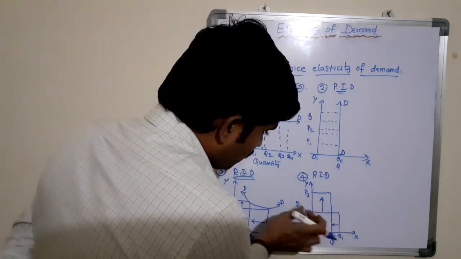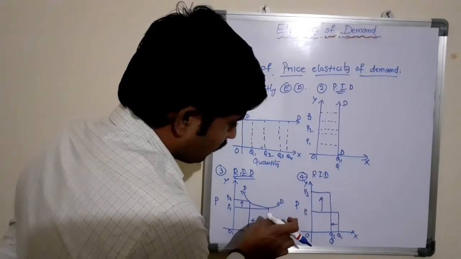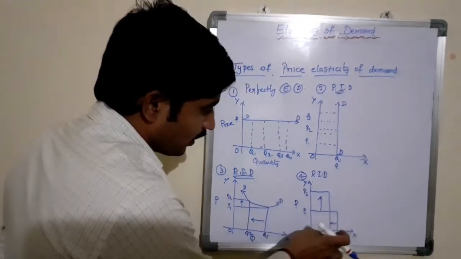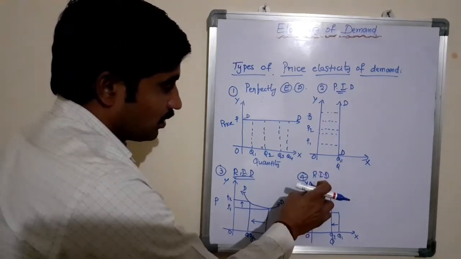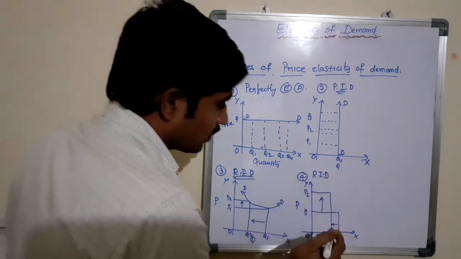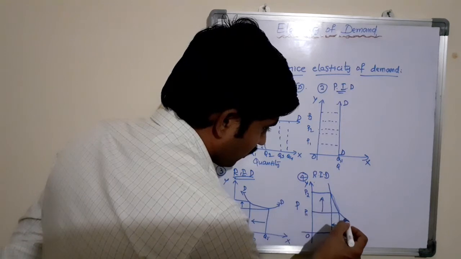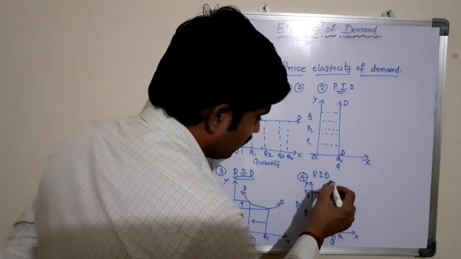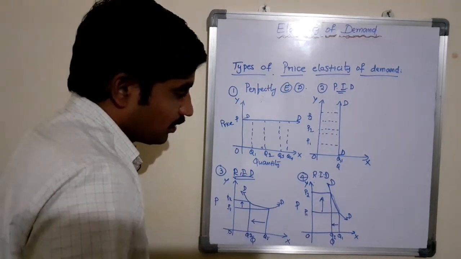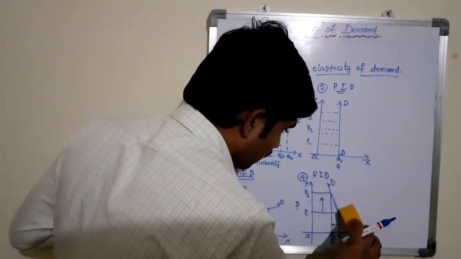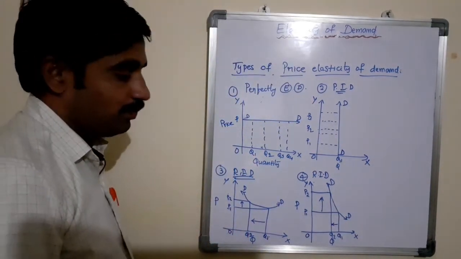Here the proportionate change in price of the product is more than the proportionate change in quantity demanded, which is said to be relatively inelastic demand, where the demand curve is a hyperbola. This is DD. DD is a demand curve which runs from left to right, downward.